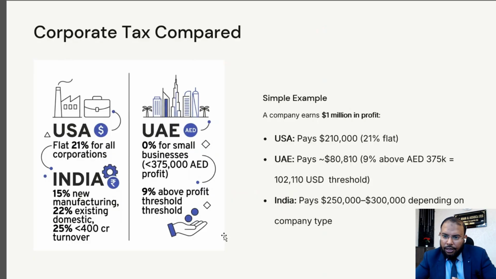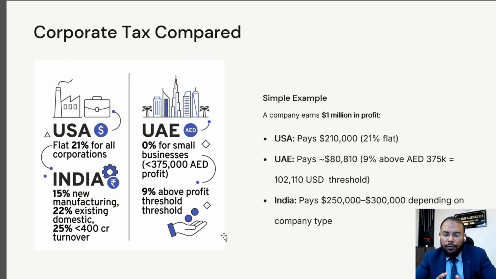For UAE, beyond 375,000 AED, you have to pay tax at the rate of 9%. So for your understanding, 375,000 AED is equal to $102,110. After deducting this, whatever income is coming, you have to charge at the rate of 9%. Means you have to pay tax $80,810.